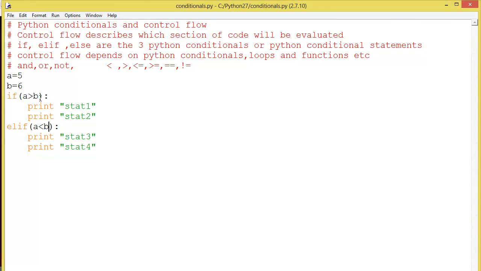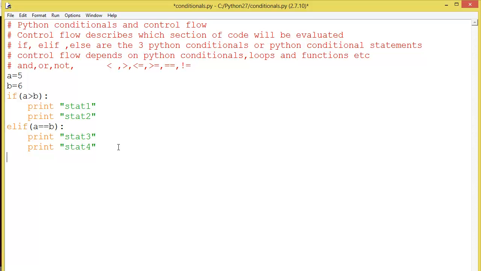Just now I used the greater than and less than comparison operators. We can use all these things. You can also write elif a equal to b, then it will print statement 4. Here 5 is not equal to 6, so this expression also fails.